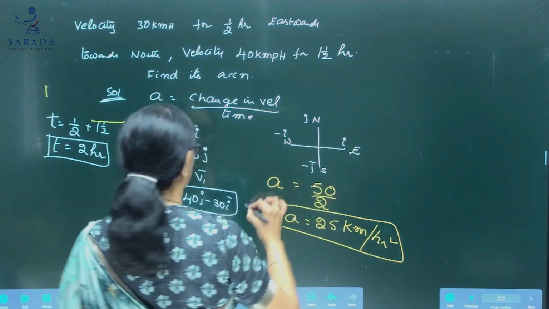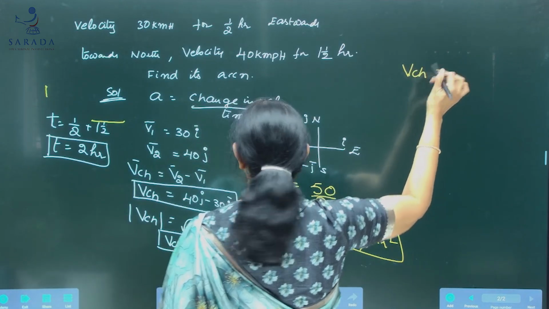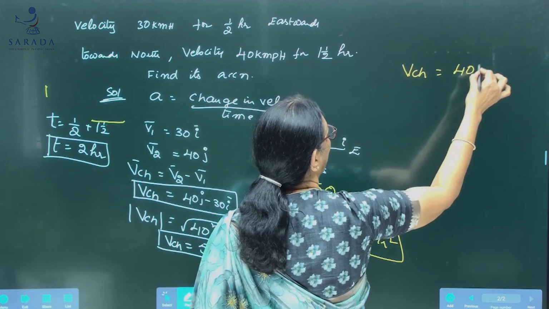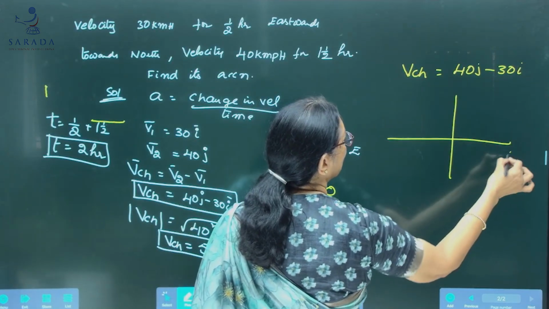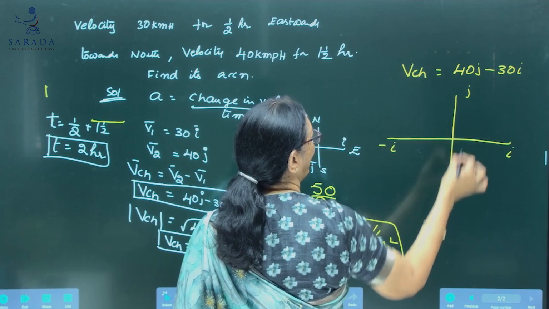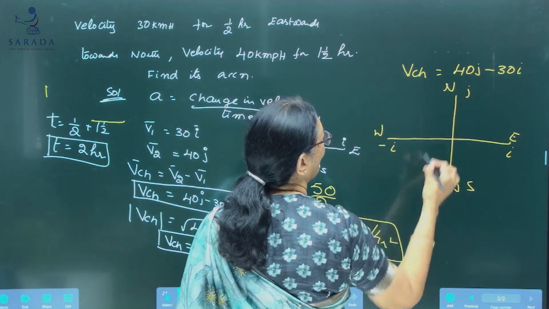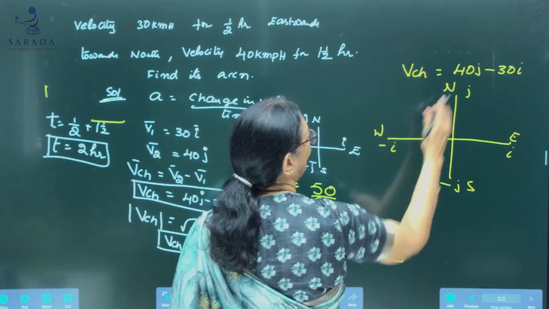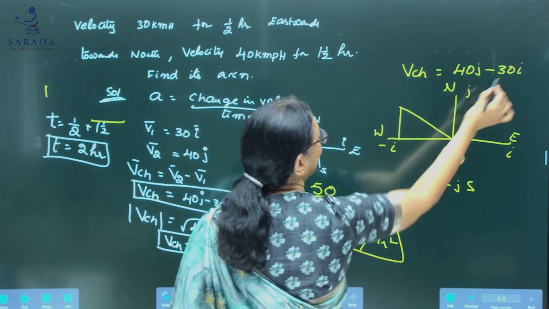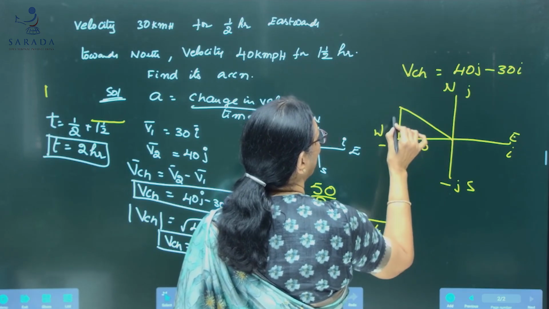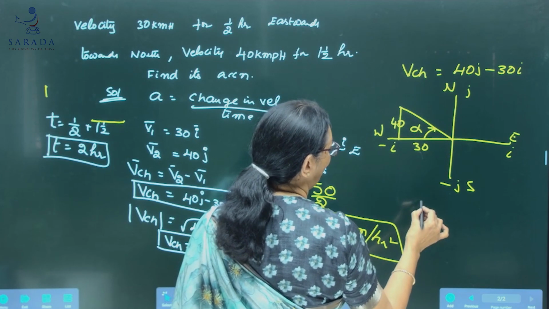Again, coming back to this expression, change in velocity is 40 j minus 30 i. So this is i, minus i, j, minus j: east, west, north, south. Negative i, positive j lies in this quadrant. X coordinate is 30 and y coordinate is 40. This angle, let us take it as alpha.